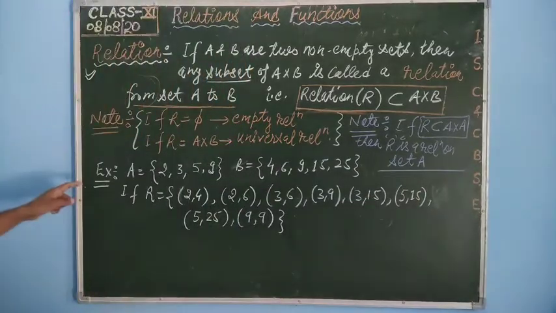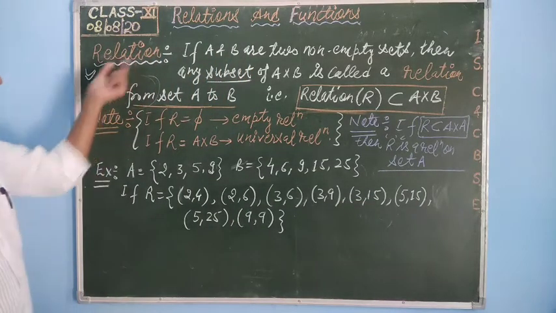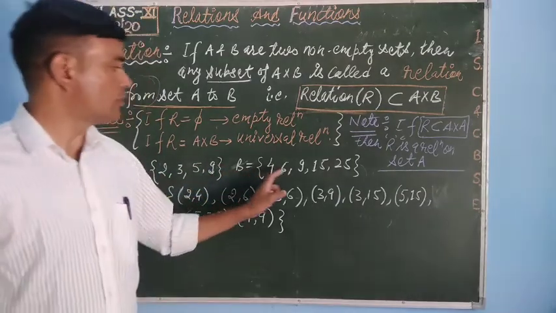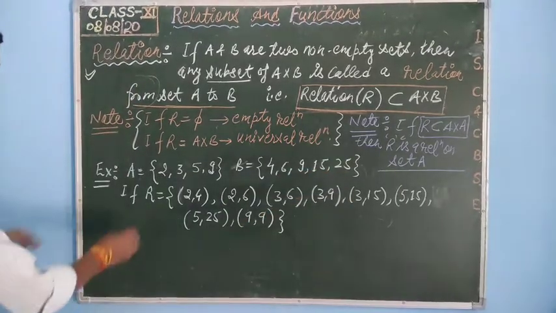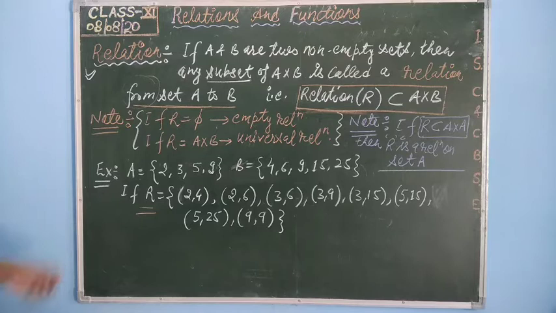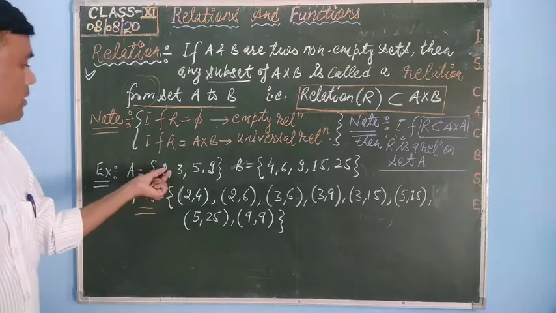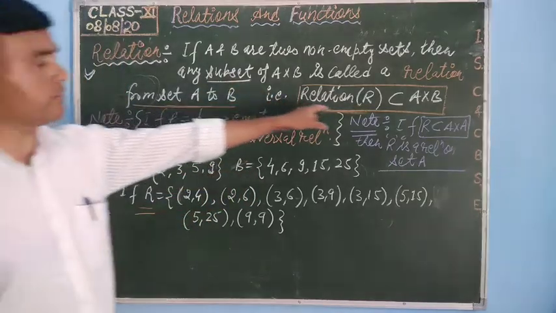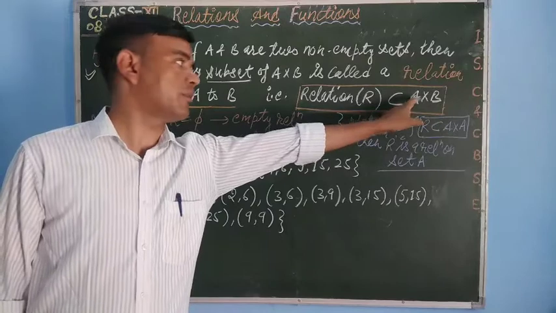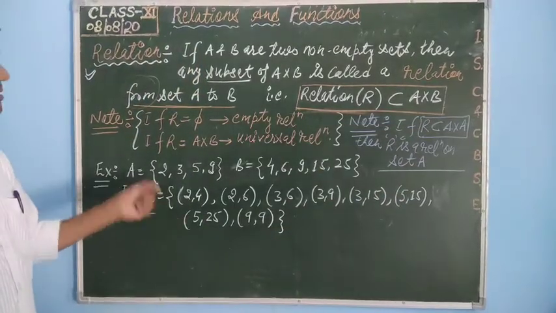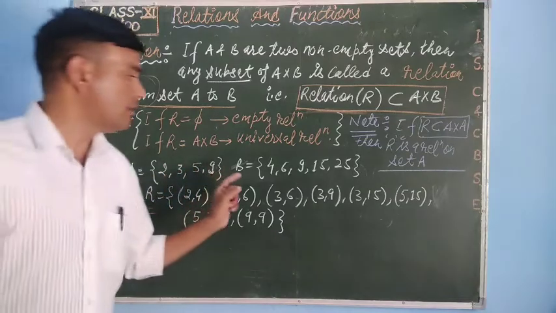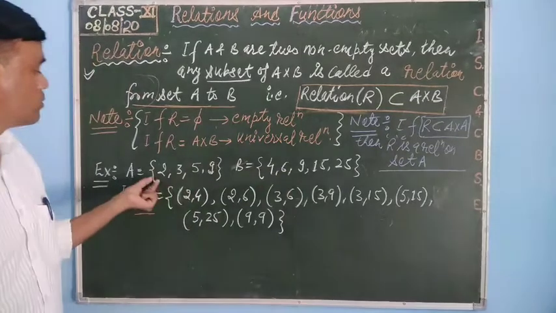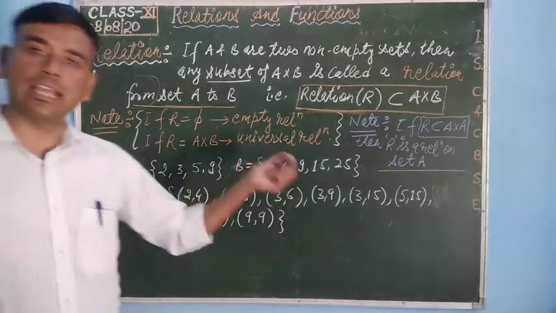Okay. Now I will take an example to understand the relation. If set A is given as {2, 3, 5, 9} and B is {4, 6, 9, 15, 25}. Suppose we have a relation R here. Actually see student here, we can form a Cartesian product of A cross B. To find out any relation, first of all we have to find out the Cartesian product of A and B, and the Cartesian product of A and B is the set of all ordered pairs such that the first component belongs to set A and the second component belongs to set B. So the Cartesian product of A cross B can be found.